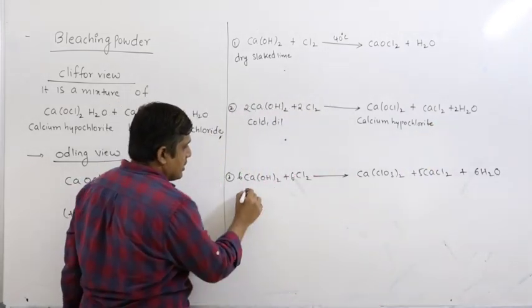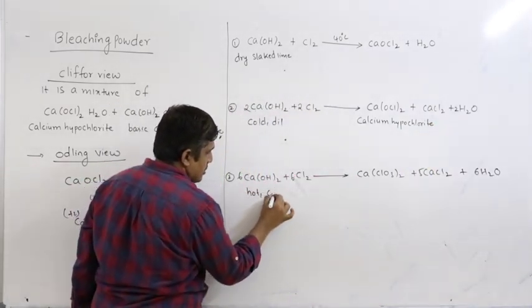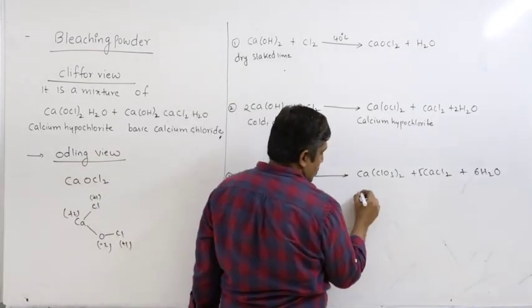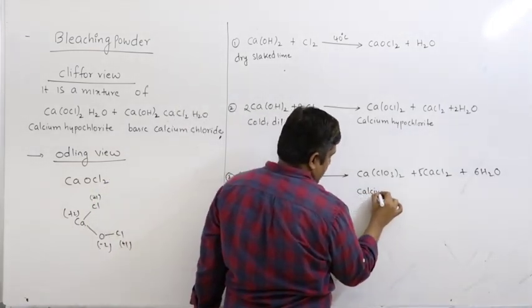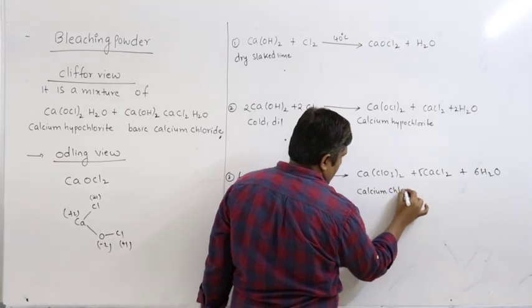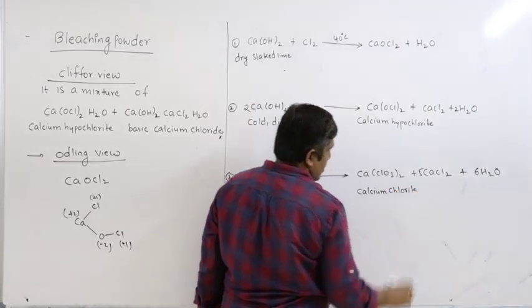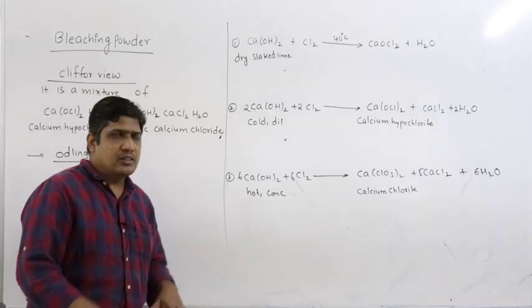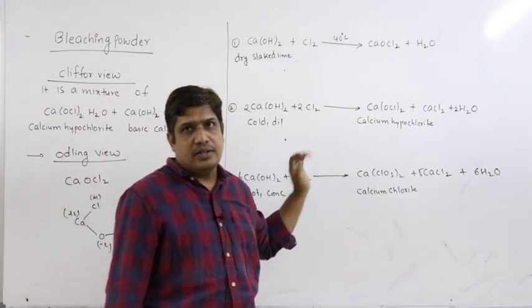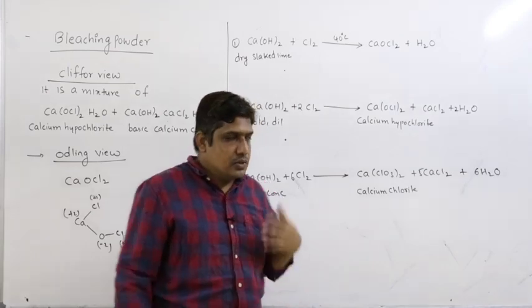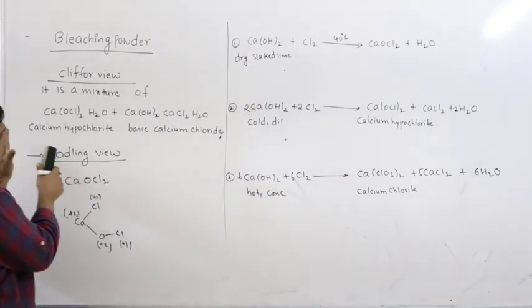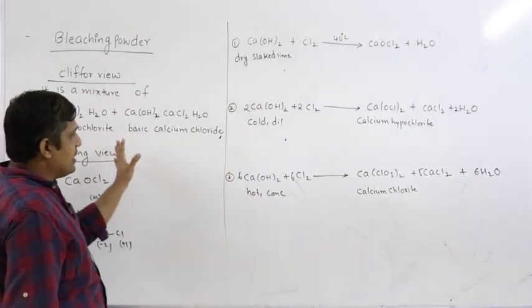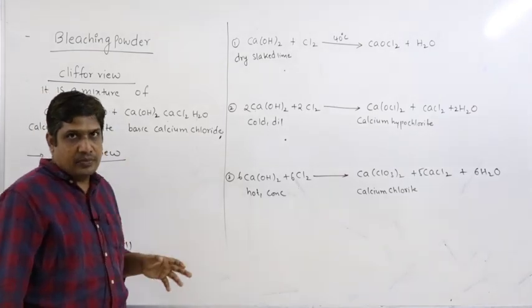Here, this is hot and concentrated condition, what you will get is calcium chloride. So why is it difficult? When you mix these two, depending upon the condition, you will get all these products to some extent. That is why it is actually a mixture of calcium hypochlorite and basic calcium chloride, right?